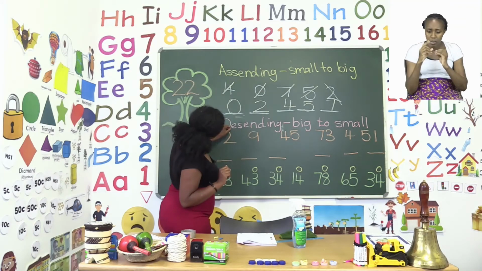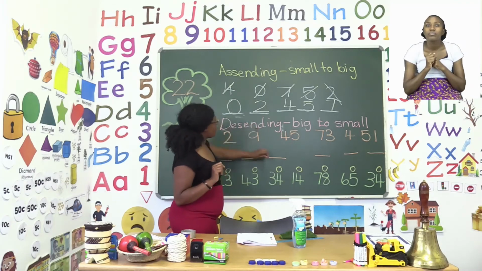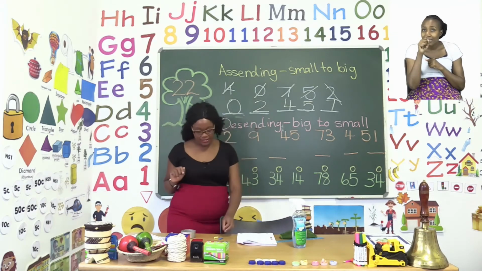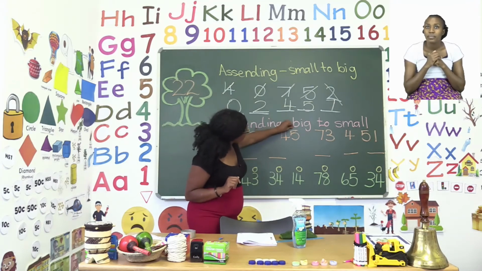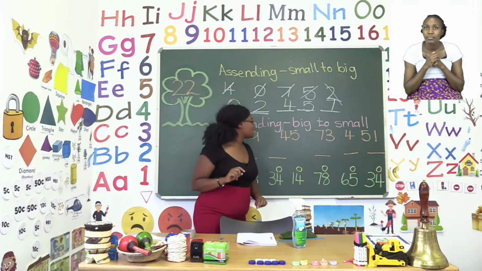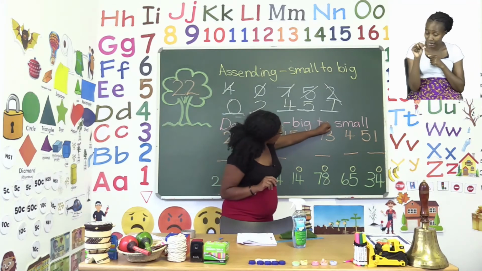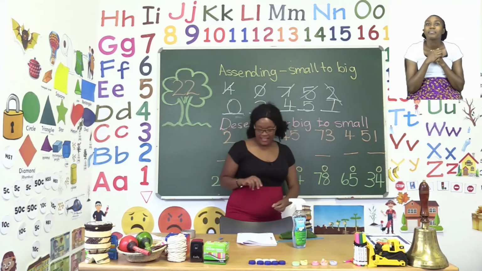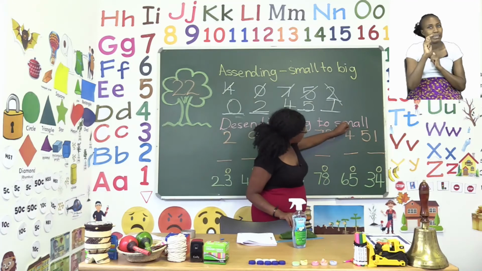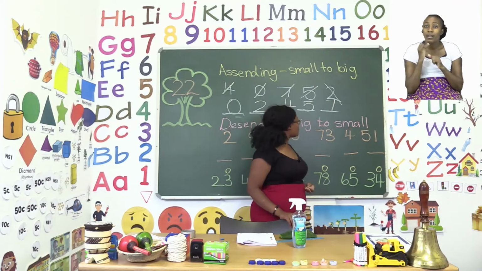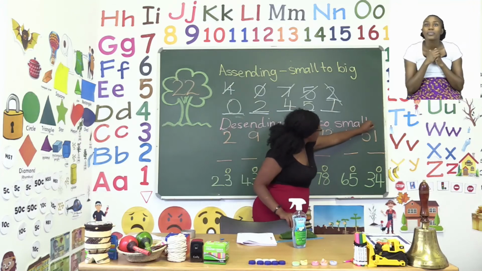So we say this is an O for ones or units. There is another one. But here we have 2 digits. So we need to say tens and ones. Very good. Here, same thing, tens and ones. Then here we only have 1 digit, so it is a ones. And the last one, we have tens and ones.